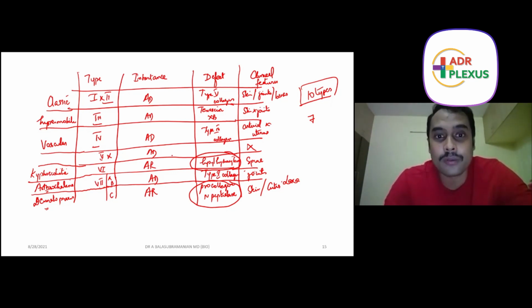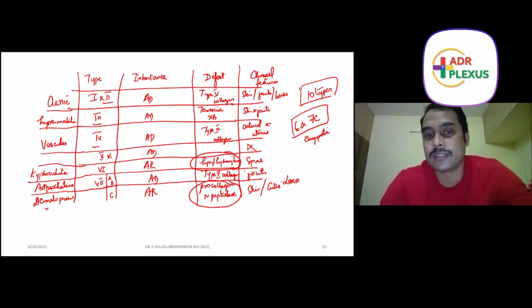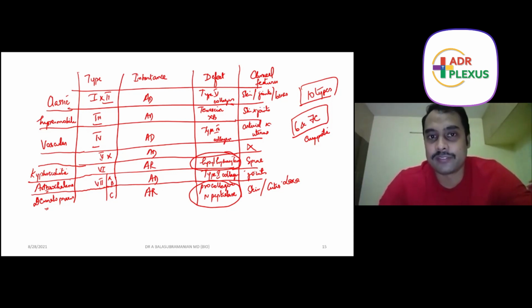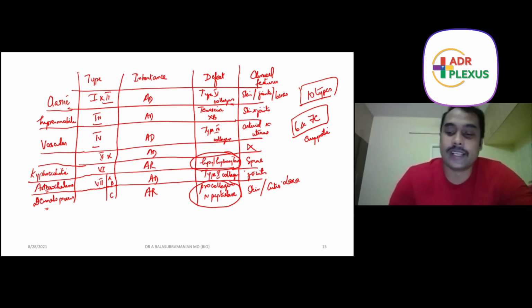Type 6 and 7C are both enzymatic disorders, so the rest are all autosomal dominant. Both enzymatic ones will come as autosomal recessive. So this much is the backdrop.